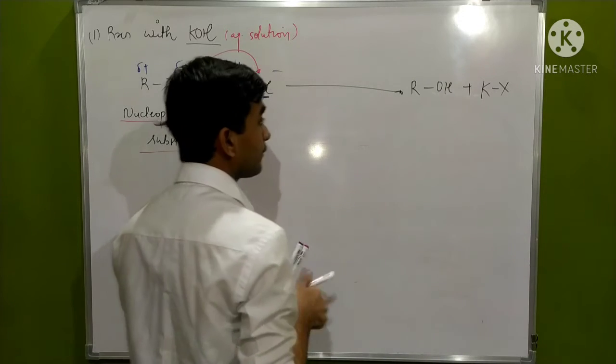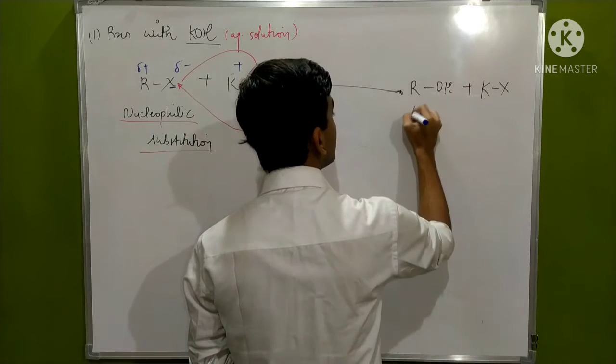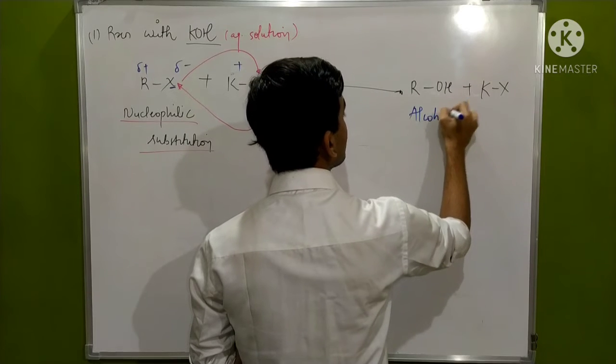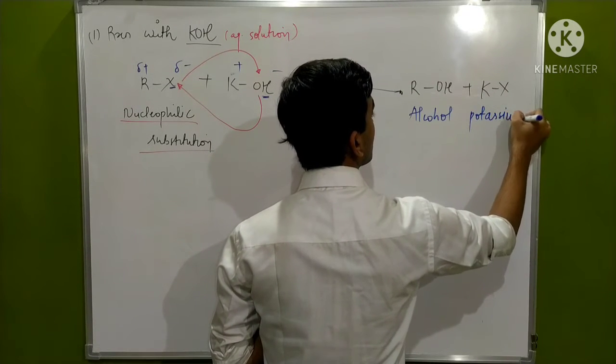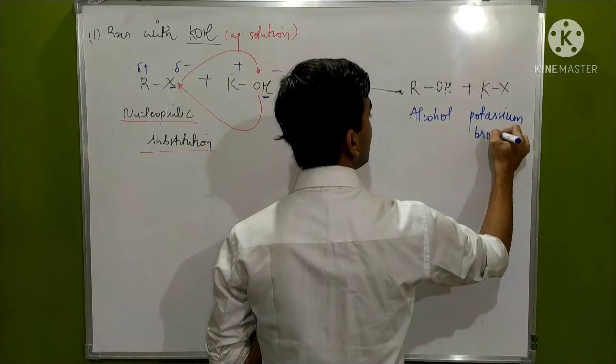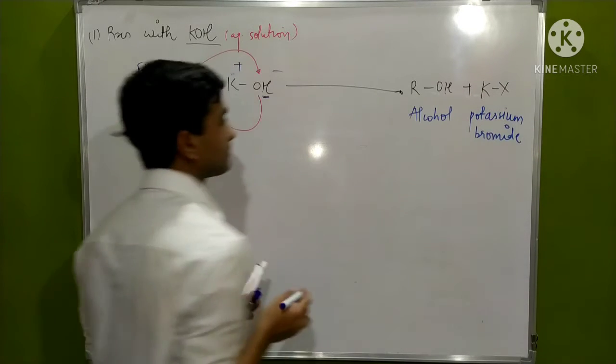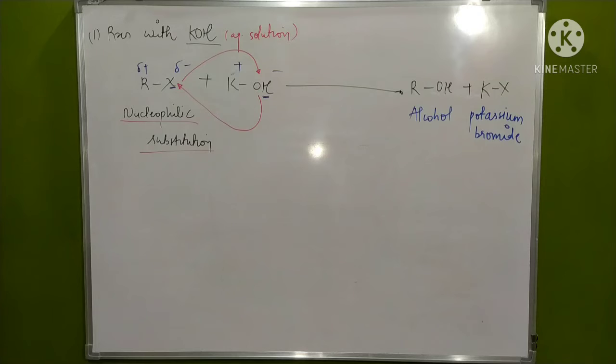The compound formed here will be an alcohol alongside potassium bromide. Now let's take some more examples.